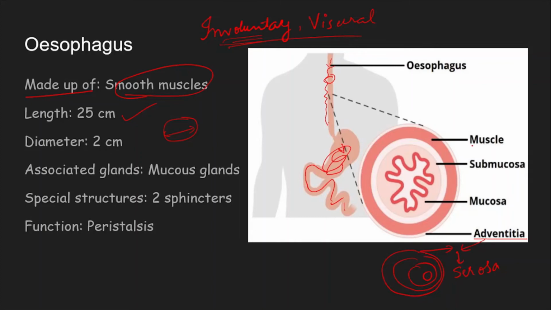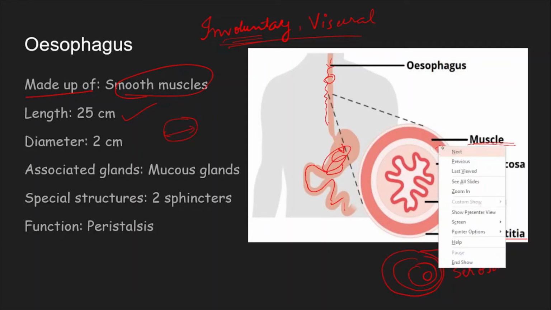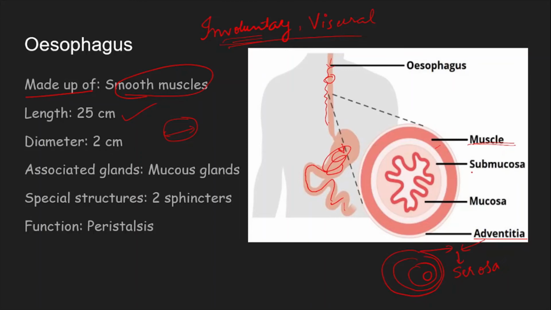Next part is the muscularis, also called muscle. Again, I told you this muscle, whatever smooth muscles we told, they are all present in this region, muscularis. Then we have the submucosa and the mucosa. These are the 2 regions where you find all the glands that are going to play their role in the process. So here itself you will find the mucus glands that secrete mucus, not too much, but sufficient enough to keep the movement of the bolus smooth, such that it doesn't undergo any kind of friction.